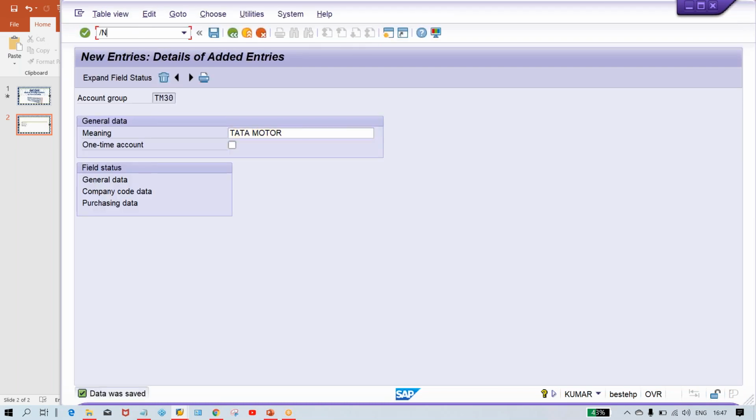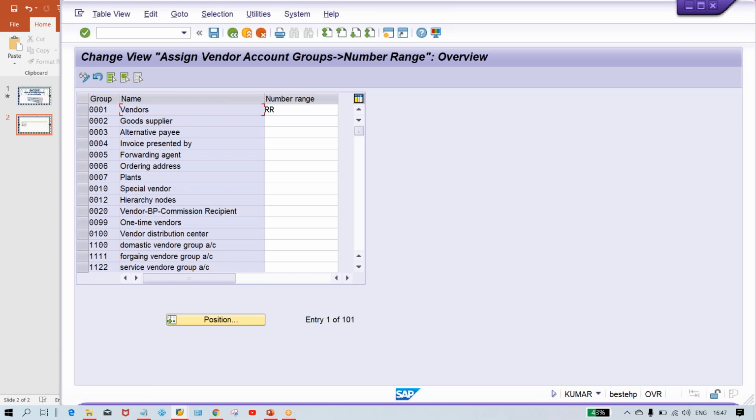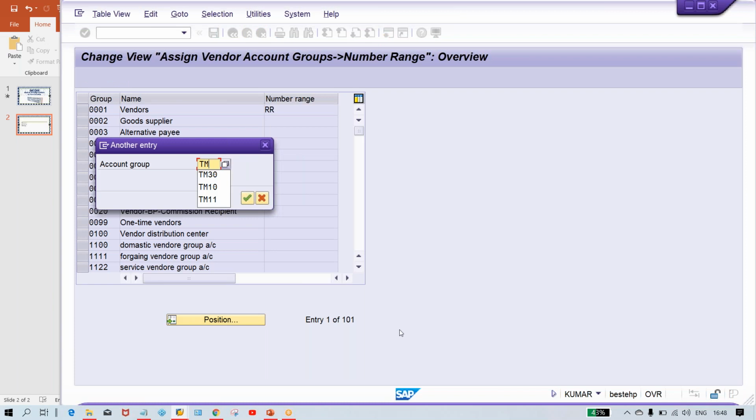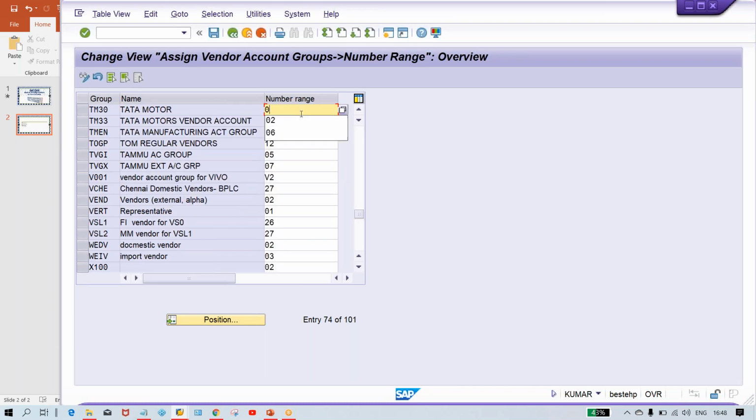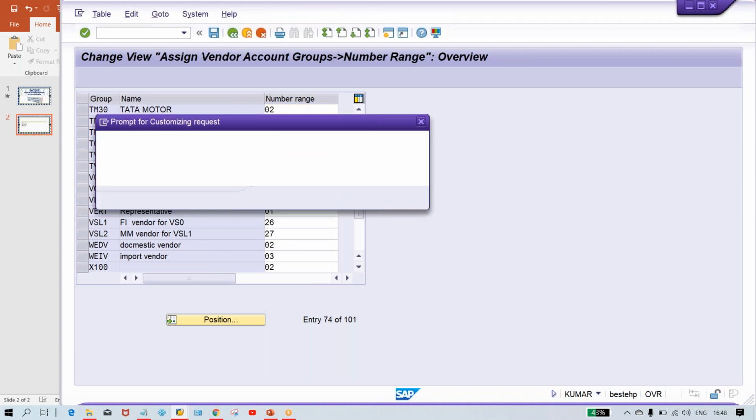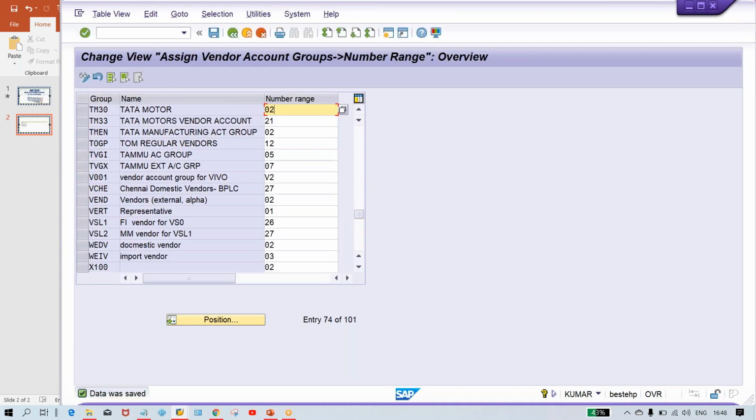Just assign the standard one which is already given by SAP. OBAS is the transaction code; you can note down the transaction codes I am using, guys, to save your time. Click on position and give your vendor account group, and here we are going to give the number range. Just save it. So we are done with the configurations, right?